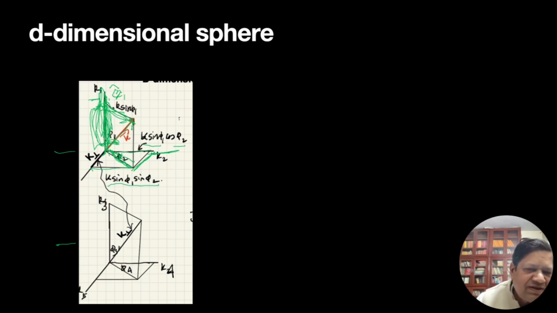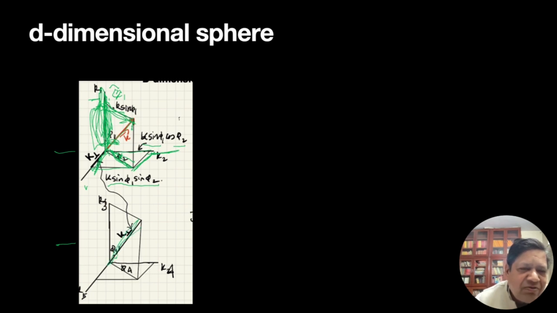Had it been 3D, I would have called this k3. But I'm working in a 5-dimensional space, so we call it k perp. K perp is not along any axis. K perp is still floating around in that 5-dimensional space.